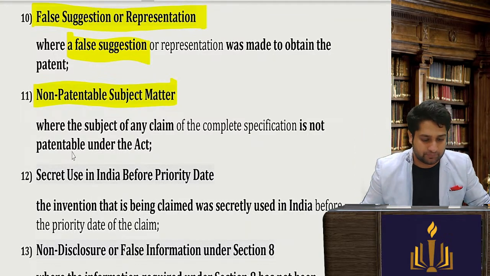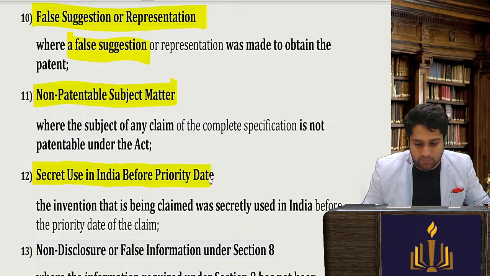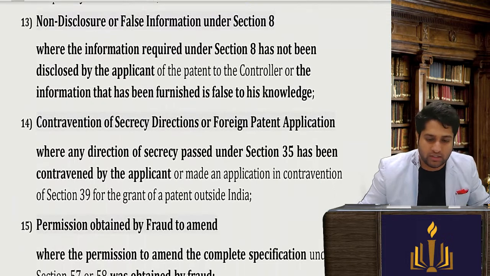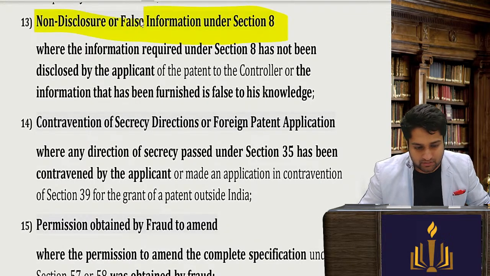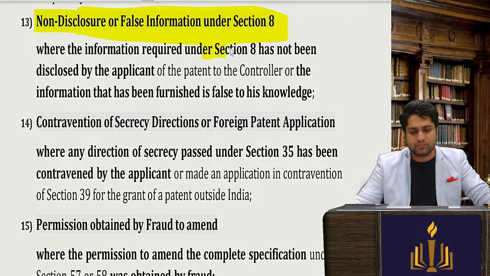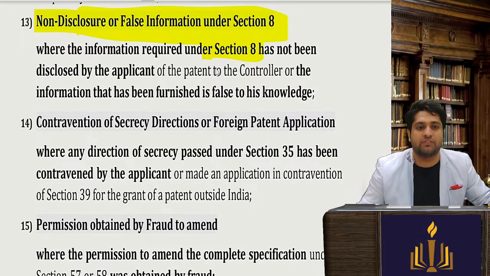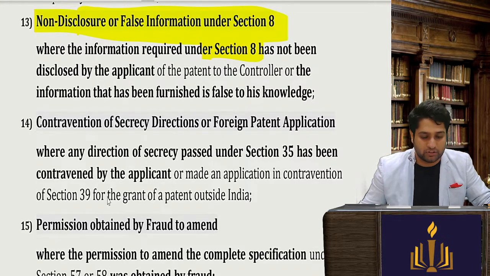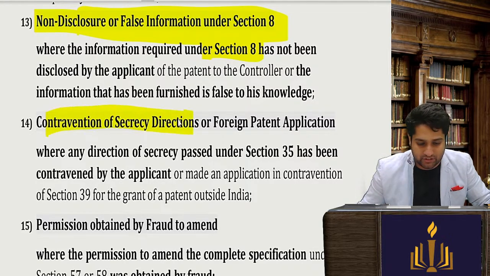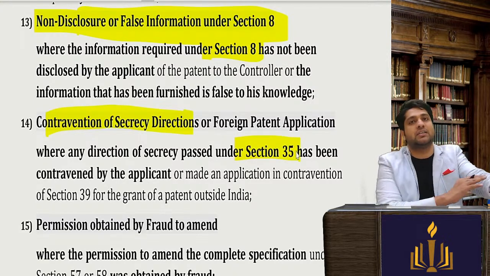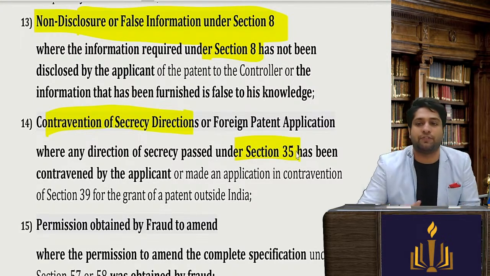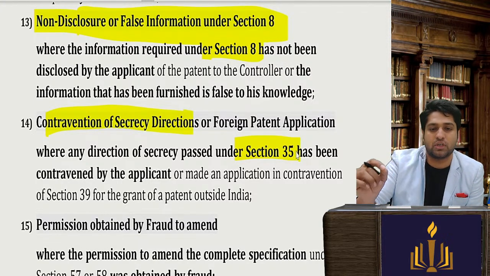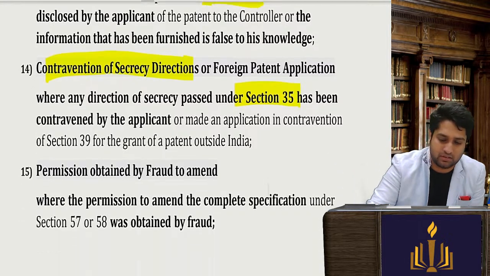Secret use in India before the priority date. So it was already in use in India. Non-disclosure of information under section 8. Okay. So under section 8, if the controller has asked for any information, if there is a provisional specification and information was not given, there is a ground for revocation. Contravention of secrecy direction. Now we know secrecy direction is under section 35. If the government feels that the secrecy direction was contravened, again it can be revoked.